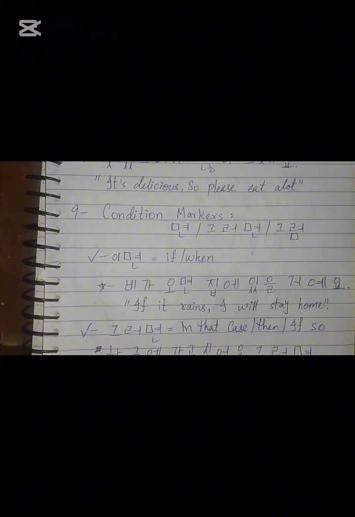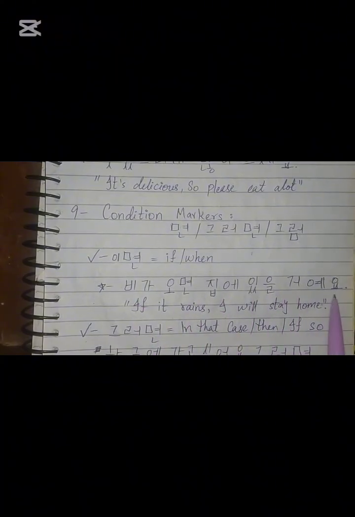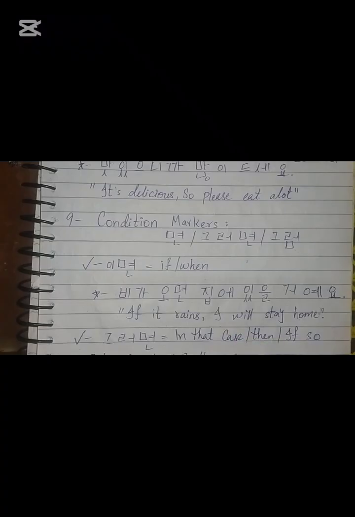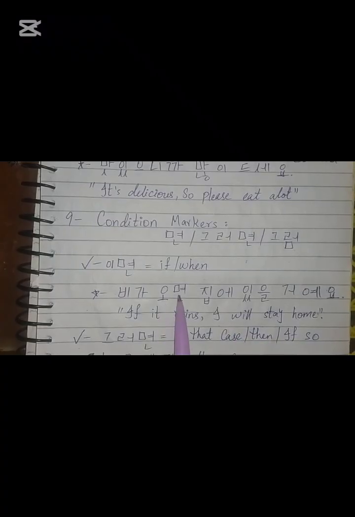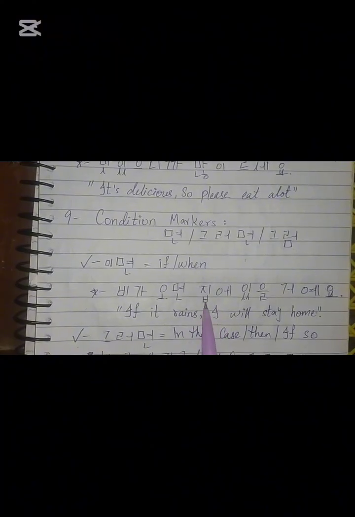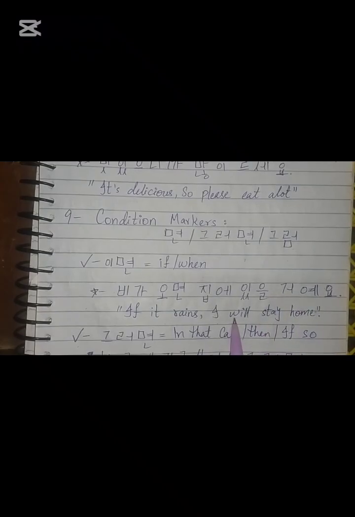So let's see the example over here. 비가 오면 집에 있을 거예요. If it rains, I will stay home. 비가, 비 is rain and 가 is the subject marker. 오 is like whenever rain comes, we say that. So 오면, if rain comes, if it rains. 집에, 집 is basically home. 있을, like to be. So like I will stay home. 거예요 is basically for the future tense. If it rains, I will stay home.